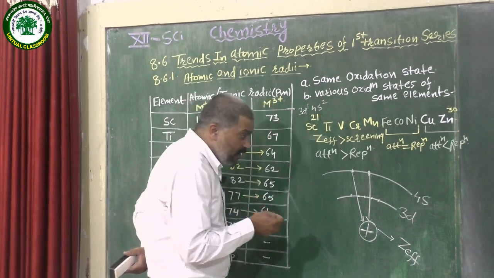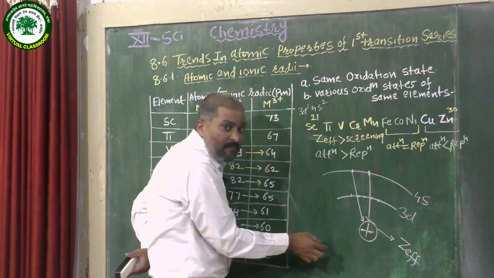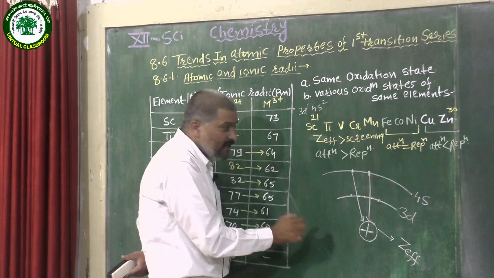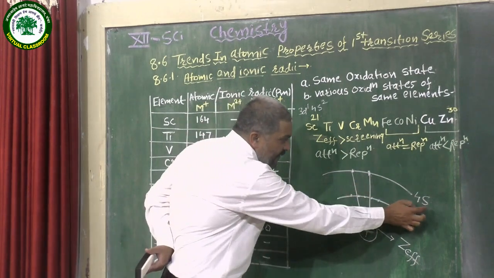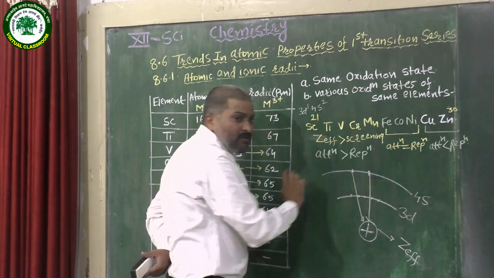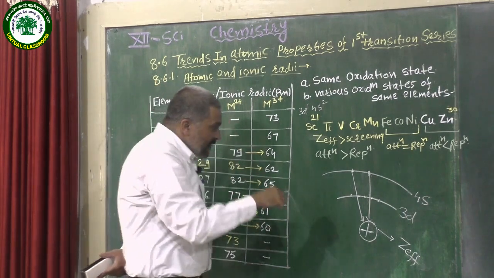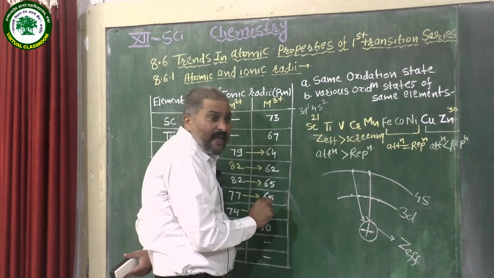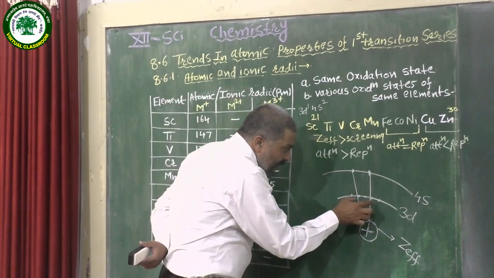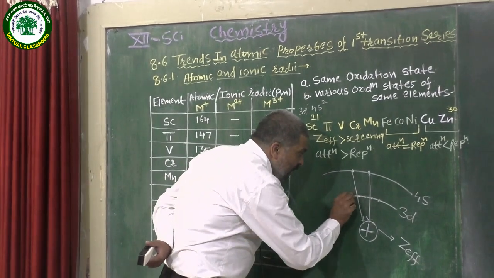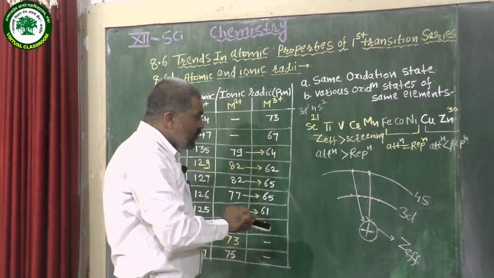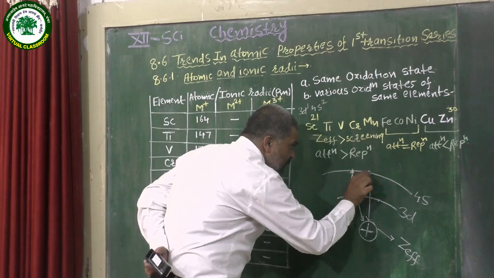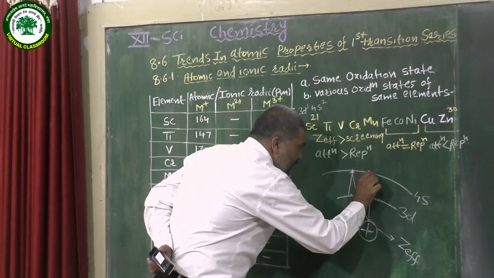Then what is effective nuclear charge? Effective nuclear charge is nothing but the force of attraction between the positively charged nucleus and the electrons present in the outermost shell. Again, whatever electrons are present in the 3d subshell, at the same time they repel the electrons present in the 4s subshell.